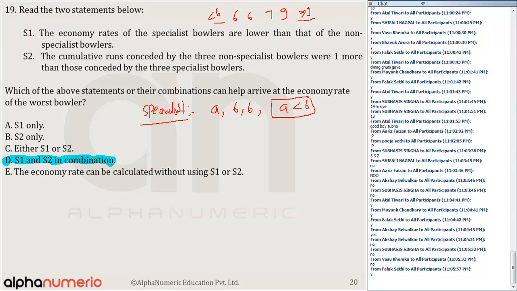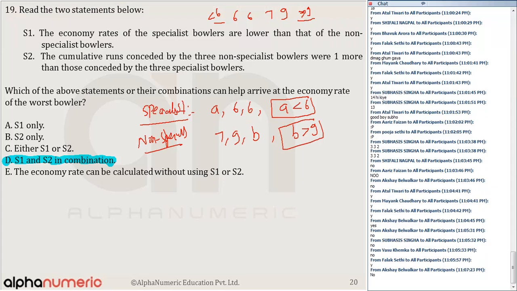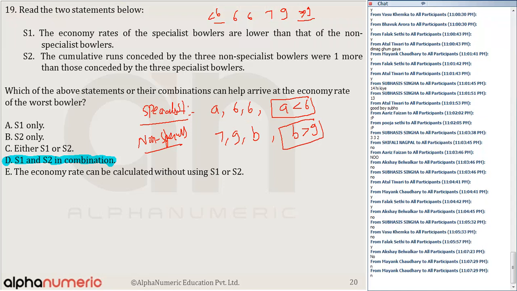Okay. And for the other non-specialists, the economy rates I can take as 7, 9, and the other one let's say B, where B is greater. Any doubts to anyone? Till this step? Please tell me if you have any doubts till this. Akshay, Palak, Vasu, Suvasis.